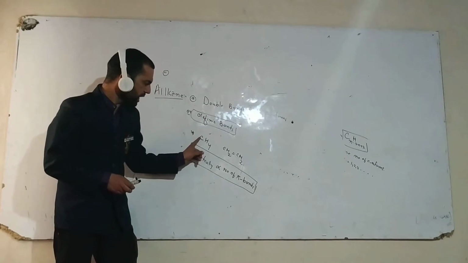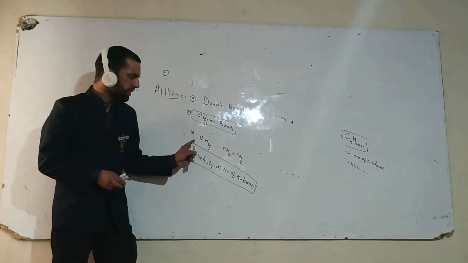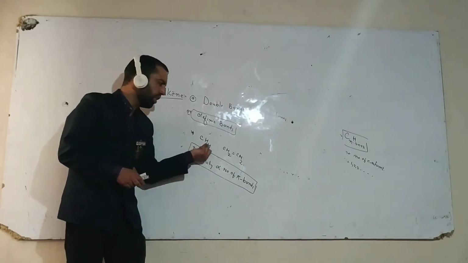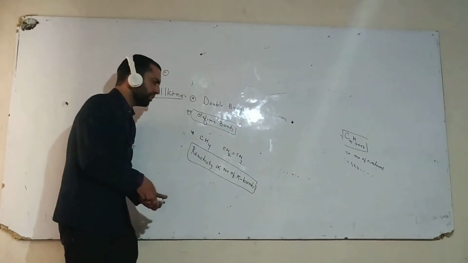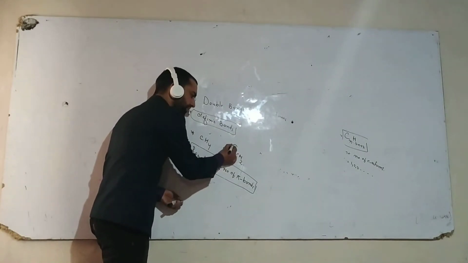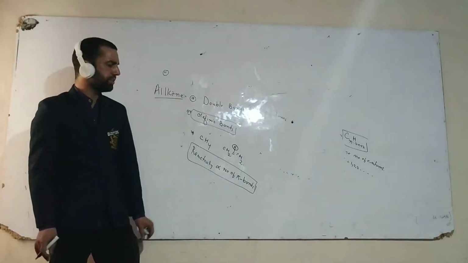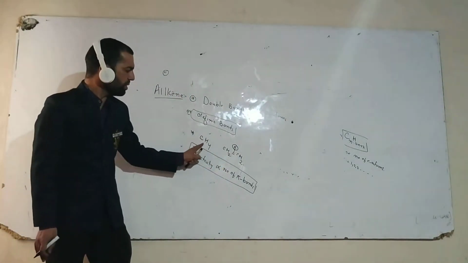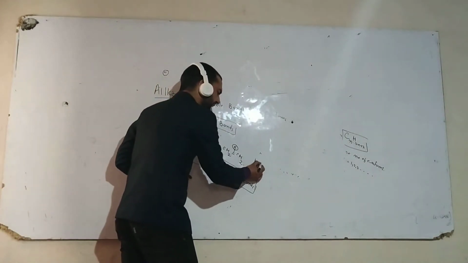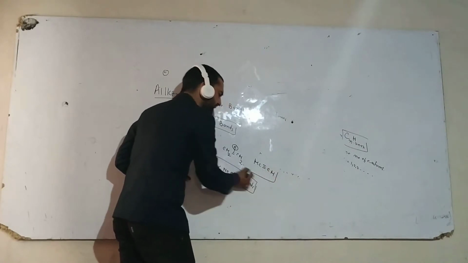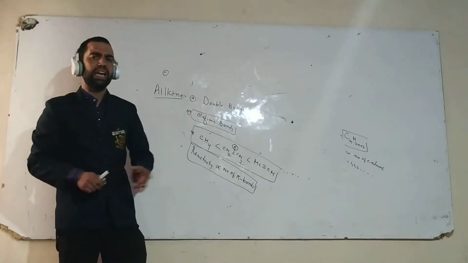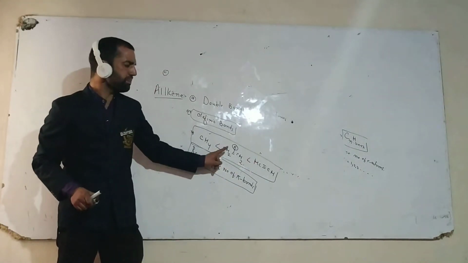Out of CH4 and C2H4, CH4 does not contain any pi bond. That is why it is less reactive. Whereas CH2=CH2 contains one pi bond. Due to the presence of this pi bond, alkenes are more reactive as compared to alkanes. And CH≡CH is more reactive as compared to alkene. So the order of reactivity is alkynes are more reactive as compared to alkenes.